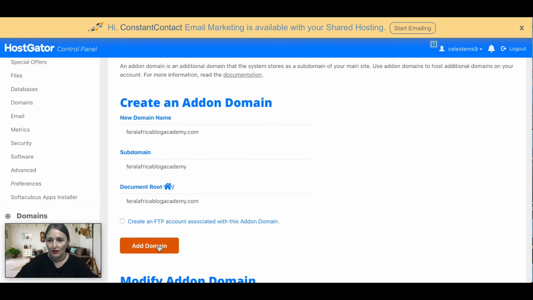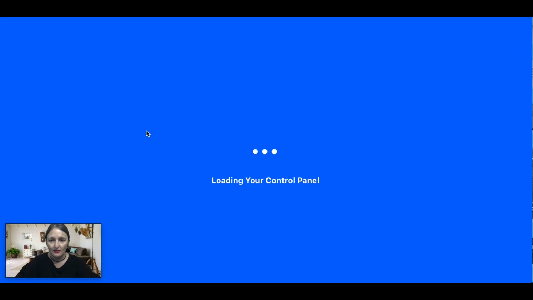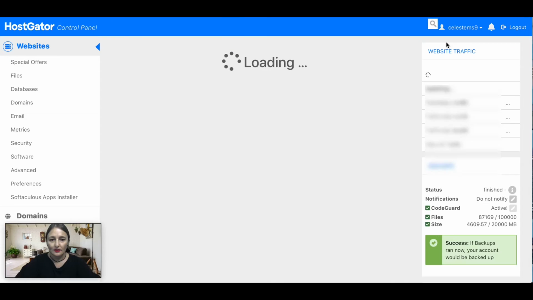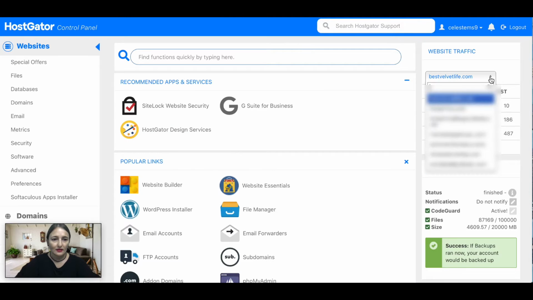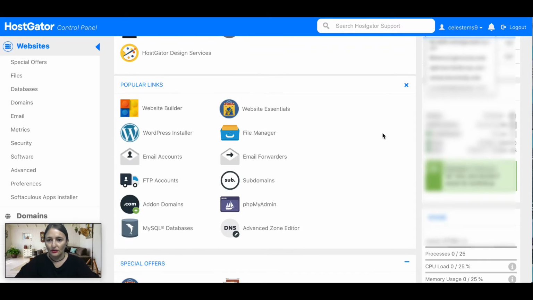Alright, I'm not going to do it now because I've already done it. But once you've added it, you should be able to find it in your cPanel again. I'm just going to go back there. Okay, so if you see it over here, there, I see it over there. If you see it over here, it means that it is pointing to your hosting package and everything's in order. So the next thing we're going to do is install WordPress.